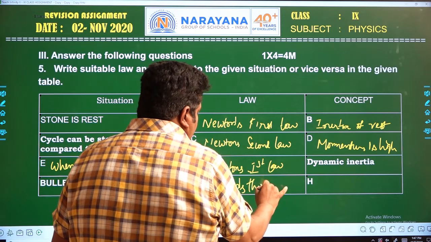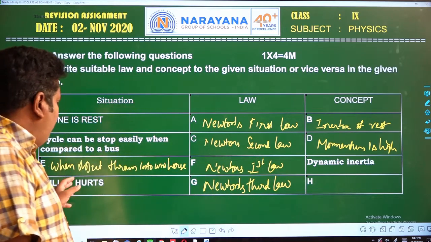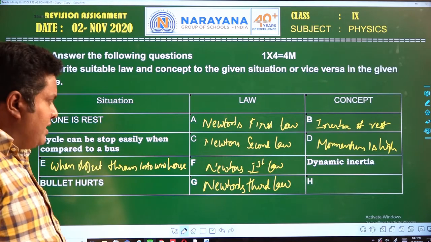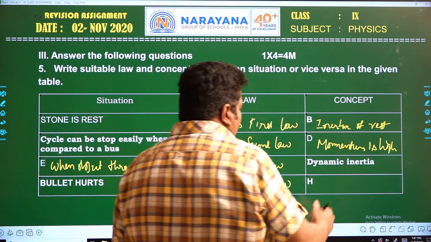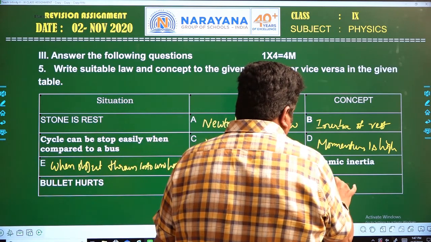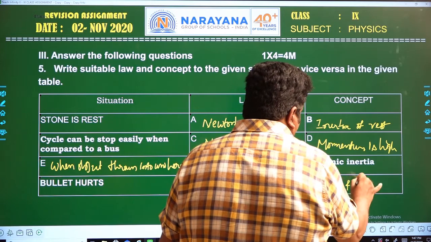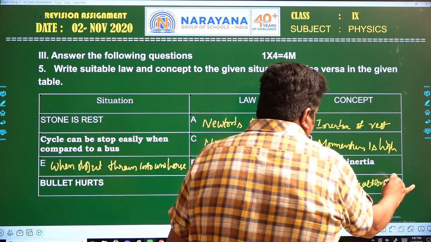Because for every action there is an equal and opposite reaction, which is nothing but Newton's third law. A bullet hurts, so this is Newton's third law, and the concept is the action and reaction pair.